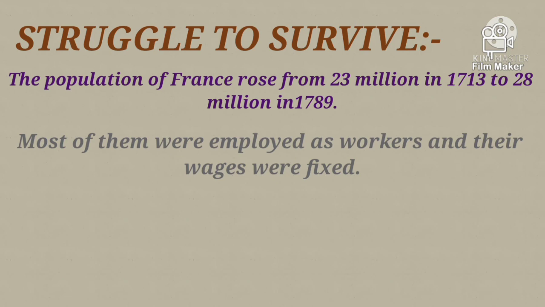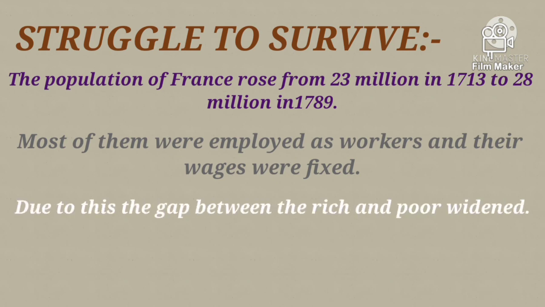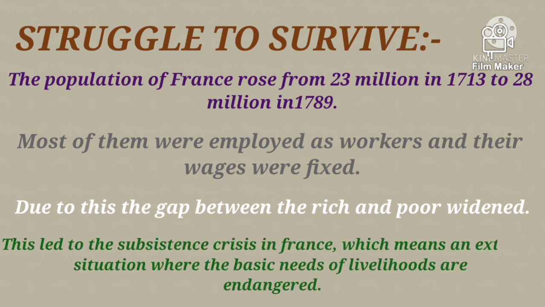For example, if we have 2 members in our house and suddenly 2 more guests come to our home, and you have food grains according to 2 members for the whole month, but now we have 2 more members, so the grains will be over soon. Just like this, the same situation was in France too.